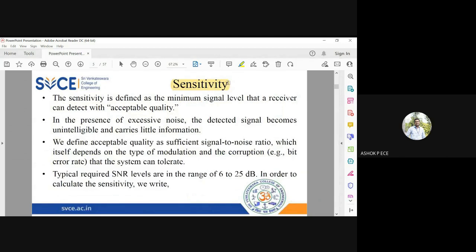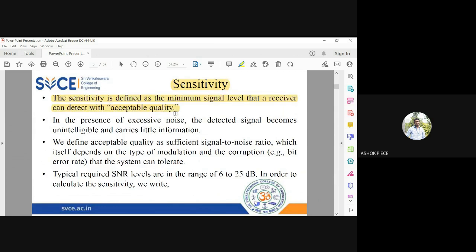So in environments where the noise is very high, if my receiver is able to accurately get my signal without any issue, I can say the receiver is going to be very, very good. So that minimum signal level which your receiver can detect with a very good quality is called sensitivity.